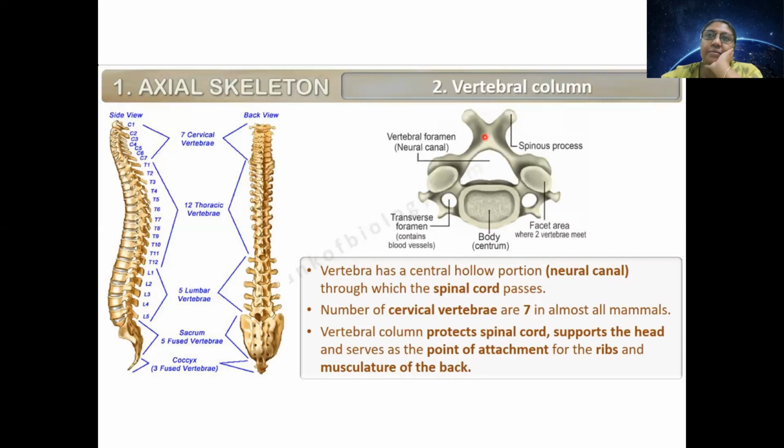So what is the role of the vertebral column? What will happen if we don't have a vertebral column?